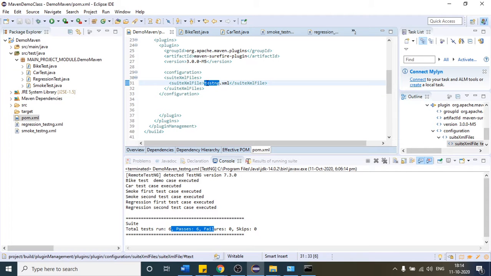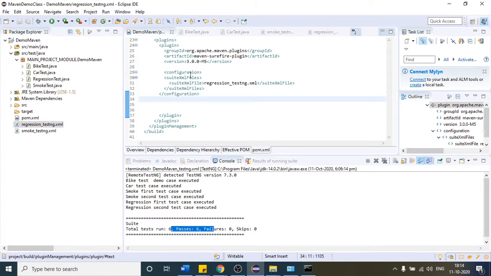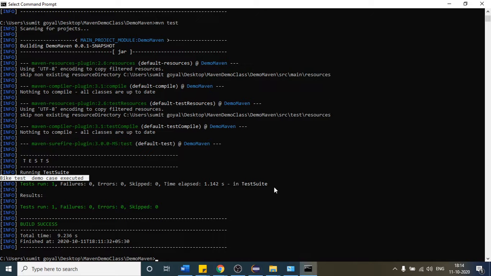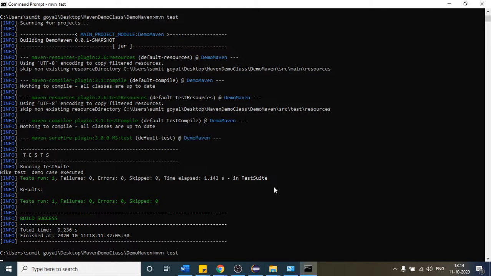So if I say regression, what is our actual file name? regression-testng. So what it will do, if I trigger this XML, is that all our regression test cases will execute. See how we test, and this time the regression test cases will execute, which is fine.